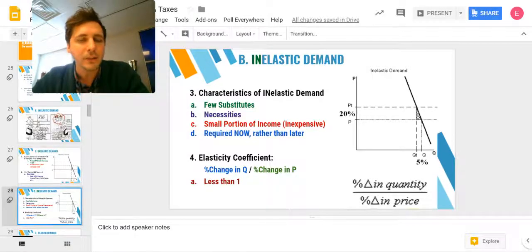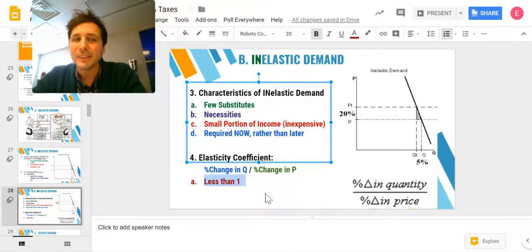That's your elasticity coefficient. We know something is inelastic if it's less than 1. So we take that over here, we see that slight change in quantities, 5% change. It doesn't matter if it's positive or negative for this one. 5% change, pop that in the top, 5%, over 20% change in price, we pop that at the bottom. 5% over 20% is going to be 0.25. So less than 1, it means it's inelastic.